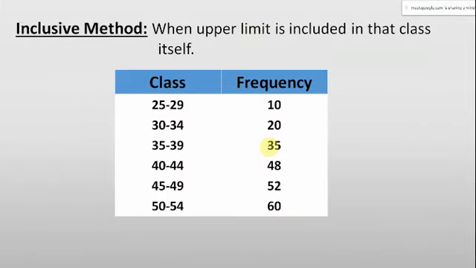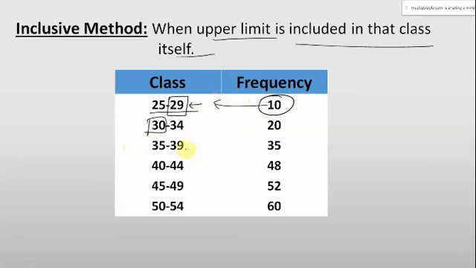So then what is the inclusive method? You can check it from the example. When the upper limit is included in that class itself, it is called the inclusive method, like this. So over here you can observe that it is 29 but it is not 30. This 29 is included in this class only. So this is including all the data from 25 to 29. From 30 to 34 it is this. From 35 to 39 it is this.